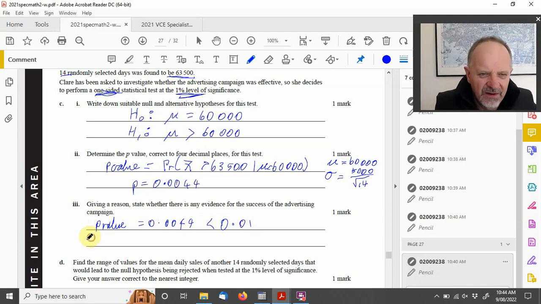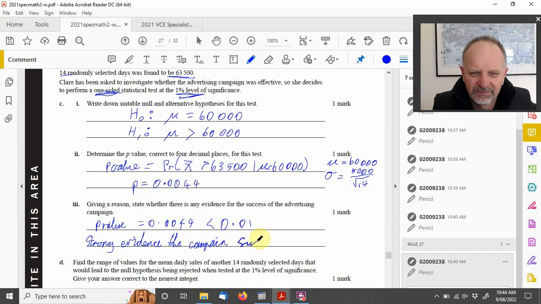So what we have is strong evidence the campaign's successful. All right, so that's what you need to do, but you need to use the p-value, state the p-value as evidence.